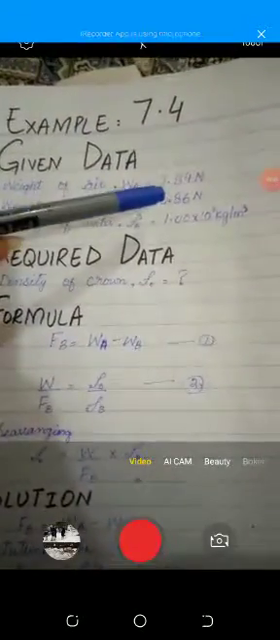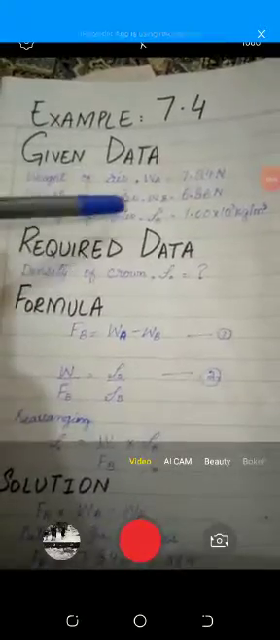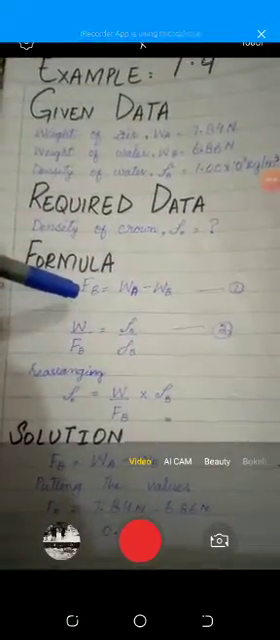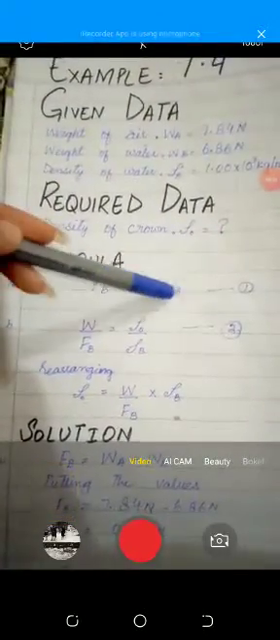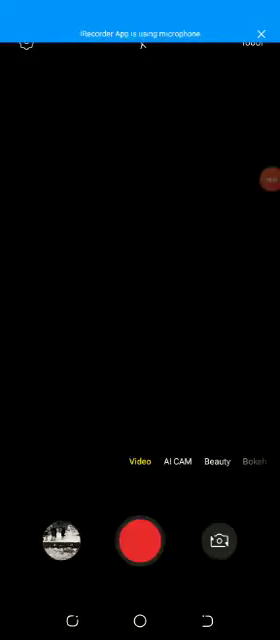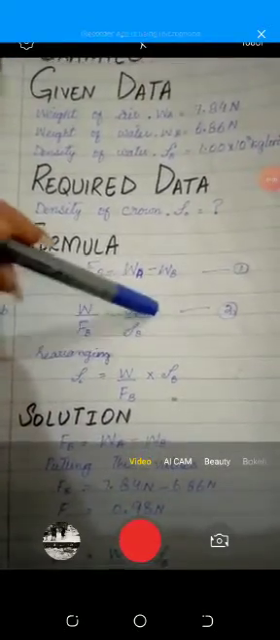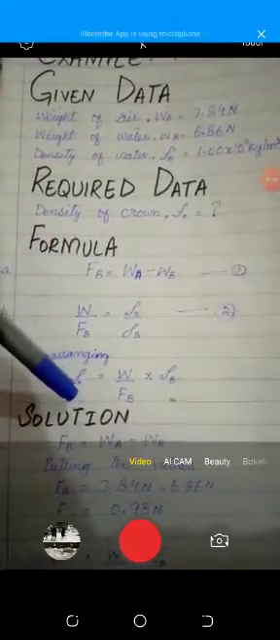The given data is that the weight in air, WA, equals 7.84 Newton, the weight in water, WB, is 6.86 Newton, and the density of water is 1.00 multiplied by 10 raised to power 3 kilogram per meter cube. The required data is the density of the crown, which is unknown. The formulas are FB equals WA minus WB, and the second is W by FB equals density of object divided by density of water. Rearranging that, we find the density of the object, which is the crown, equals W by FB into the density of water.